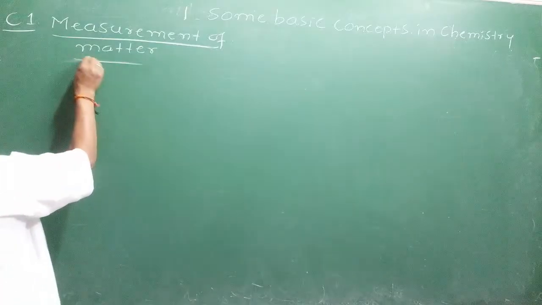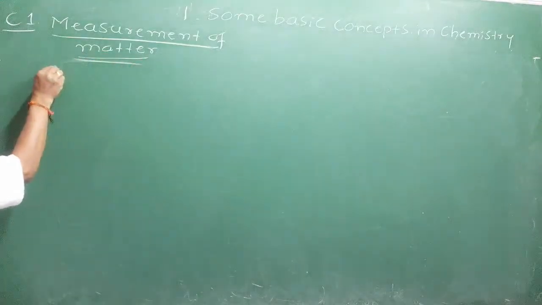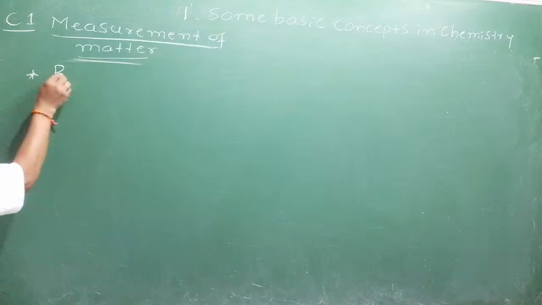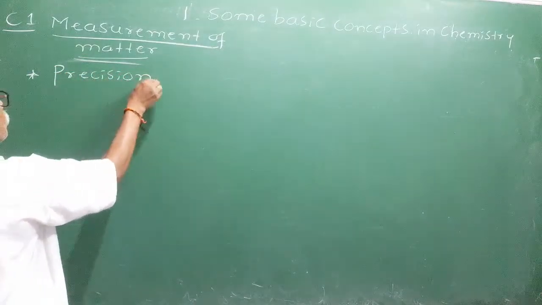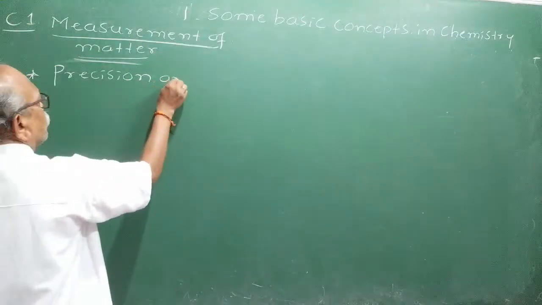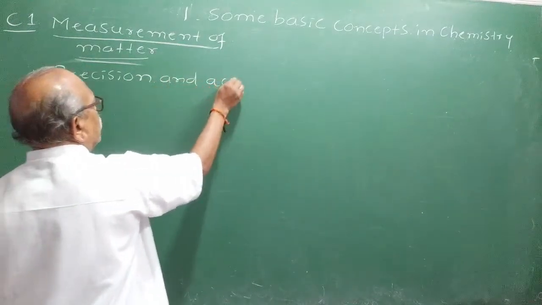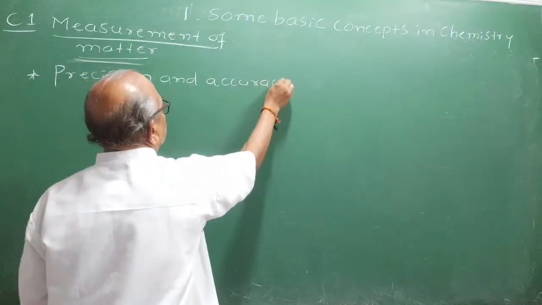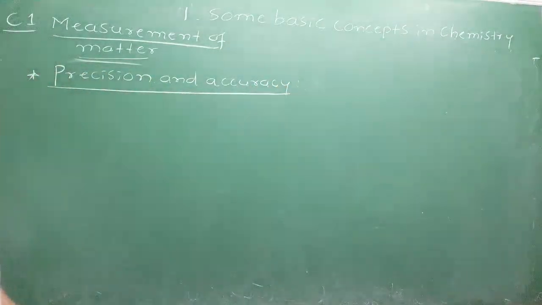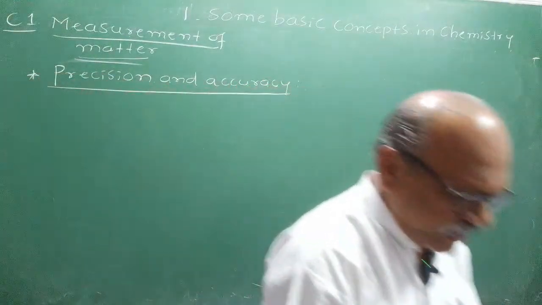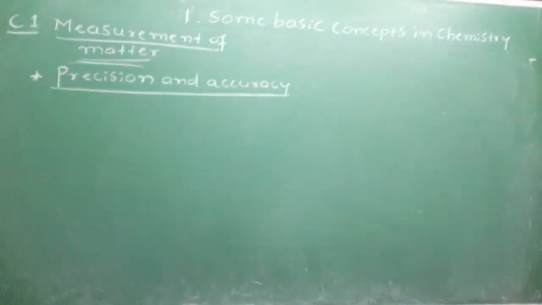Before I start this, let us try to understand the last part in measurement, that is precision and accuracy. You just study the textbook at home. Then I will start solving in-text questions to check your understanding of precision and accuracy.